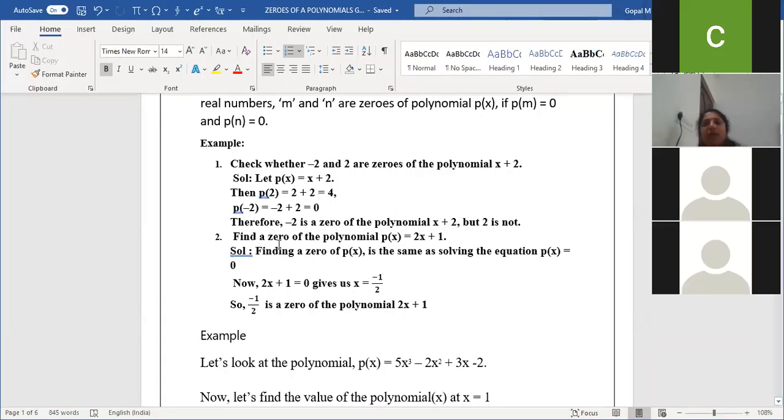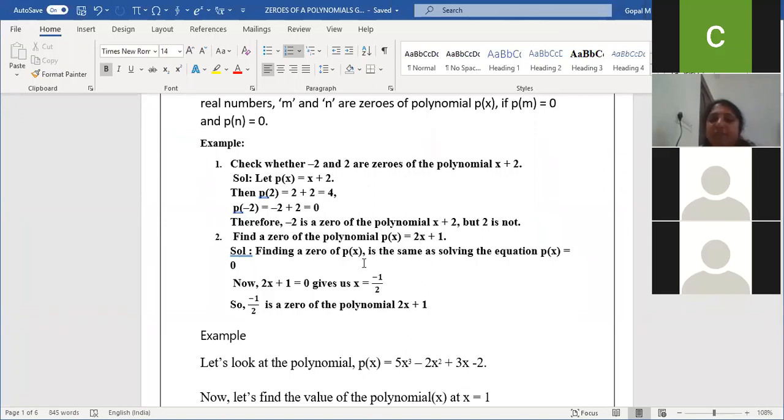In the second one, they're asking to find a 0 of the polynomial P of X is equal to 2x plus 1. So finding a 0 of P of X is the same as solving the equation P of X is equal to 0. You have all learnt this in your linear equations chapter, how to find the X value.